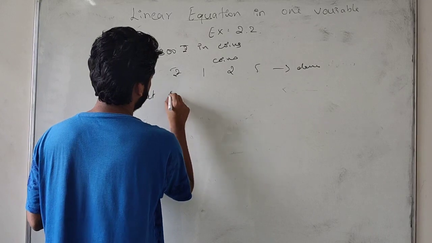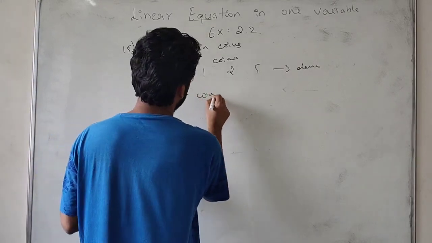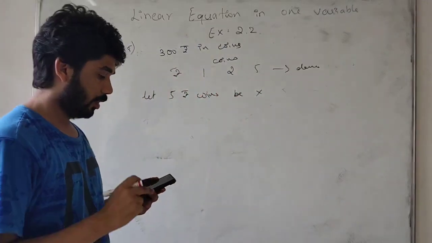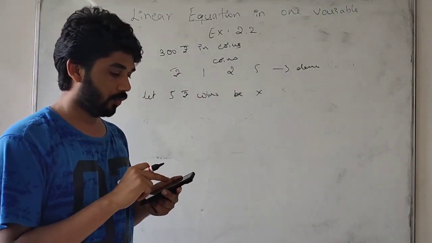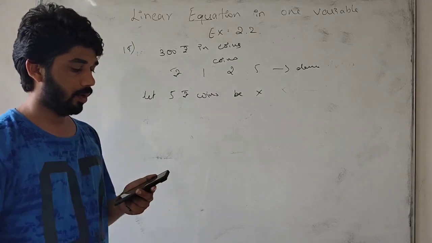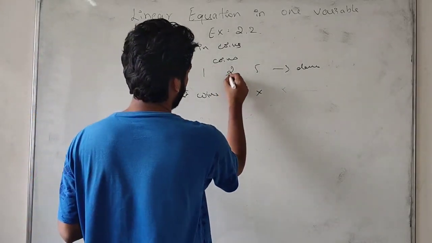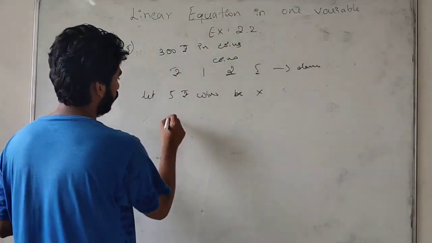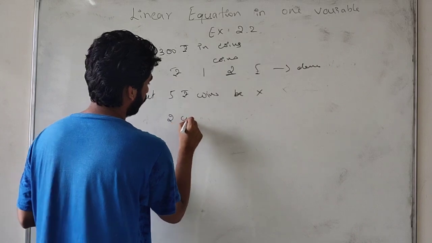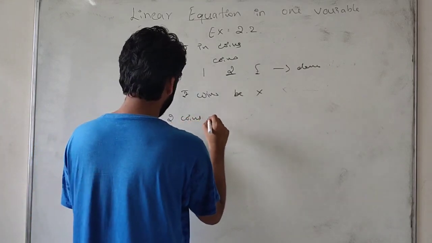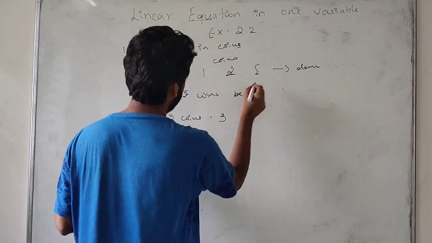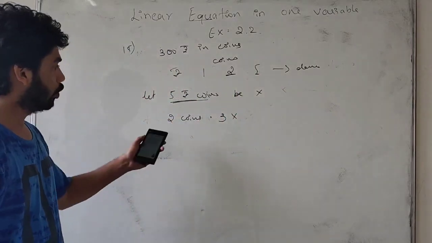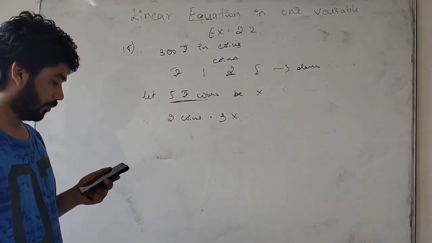Let 5 rupee coins be x. The next sentence says the number of 2 rupee coins is 3 times the 5 rupee coins. So 2 rupee coin is 3 times of 5 rupee coin. We have taken the 5 rupee coin as x, so the 2 rupee coin will be 3x.